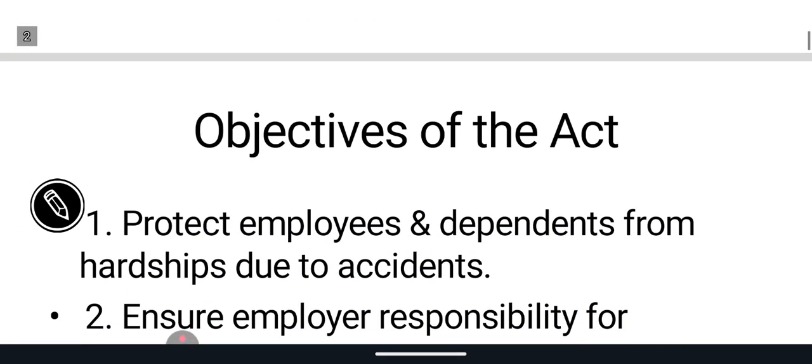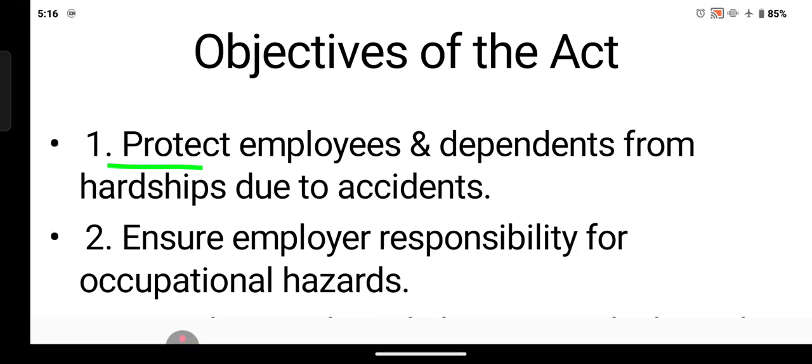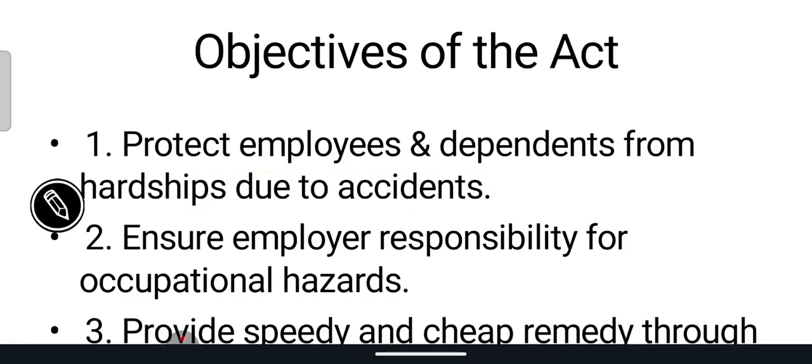So what are the objectives of this Act? Protect employees and dependents from hardship due to accidents. It talks about the protection of the employees who work in the factory, and those who depend on them, meaning he or she is the source of income for the family.